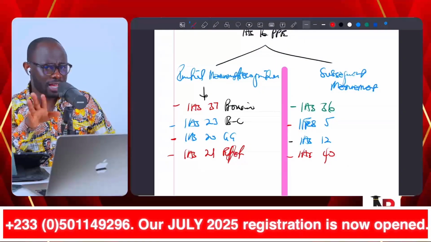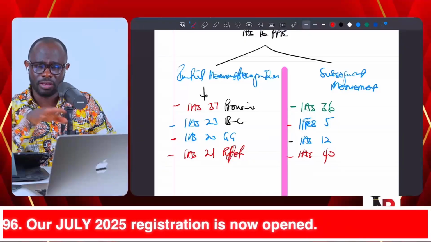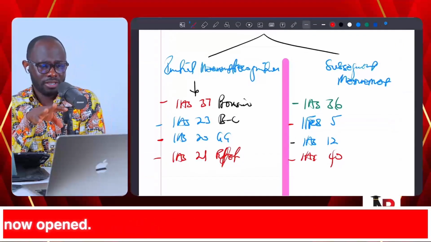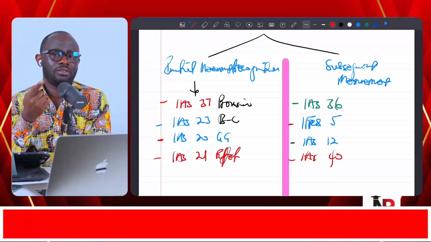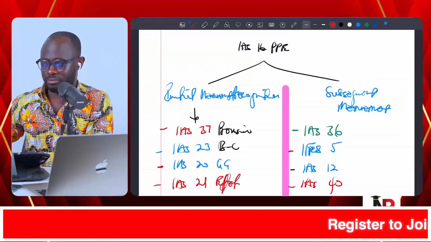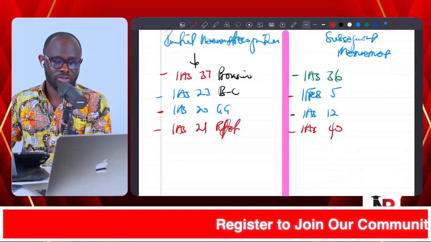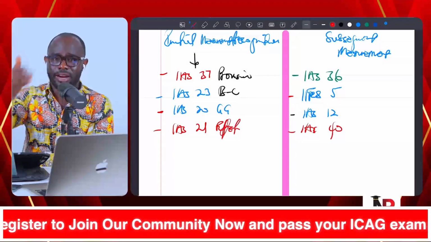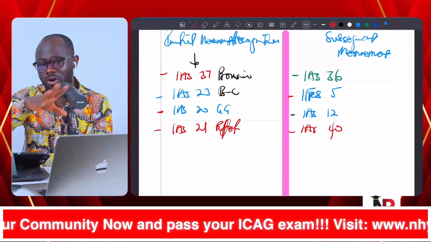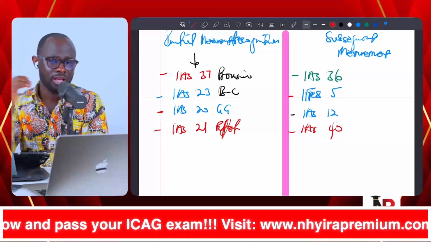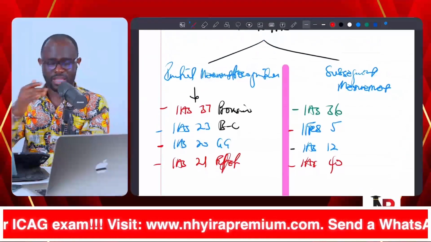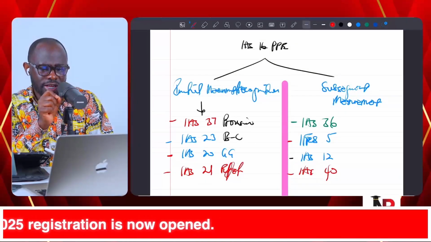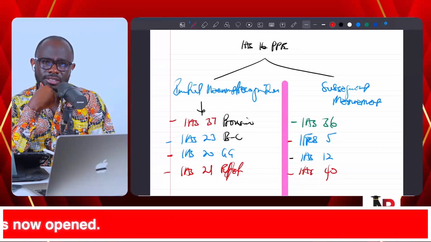Now, there are other things I could add, but I'm just being a bit conservative in the discussion. You realize that connected with IAS 16 alone are 8 other accounting standards. Again, I'm just being conservative here. There are about 3 or 4 more that we could bring in because of the connection or relationship. But that is the idea here. So you are dealing with IAS 16, but it is connected with 8 other accounting standards.